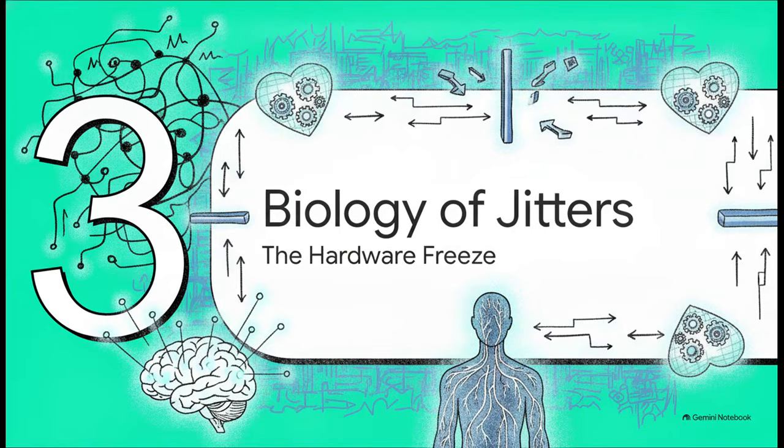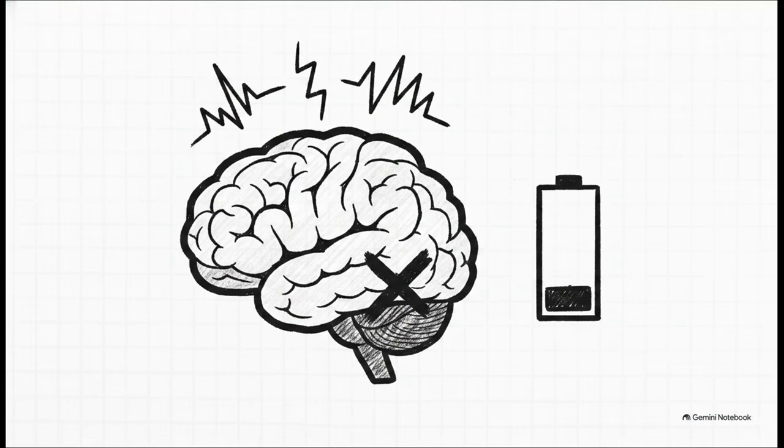Let's move on to Section 3, the biology of jitters. What does this blocking protocol physically do to your hardware? And by hardware, I mean your brain and your nervous system. Well, when your system is trapped waiting for that synchronous lock, our sources show it triggers a catastrophic neurobiological freeze.